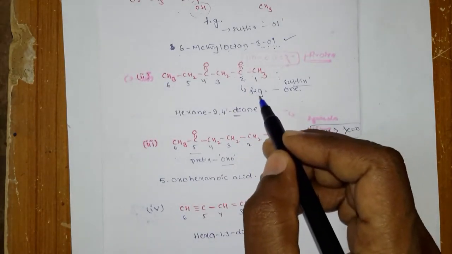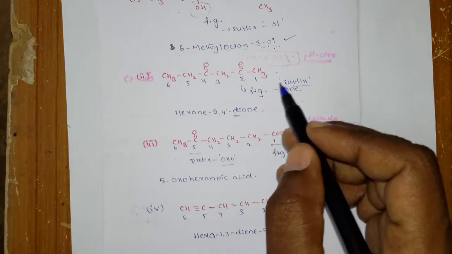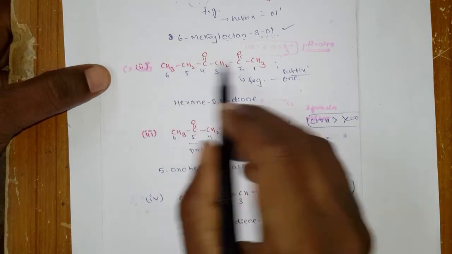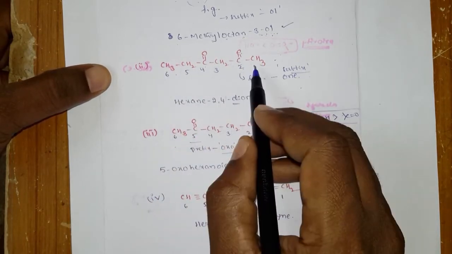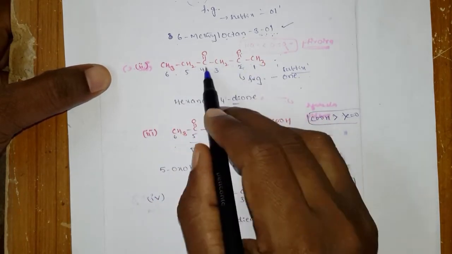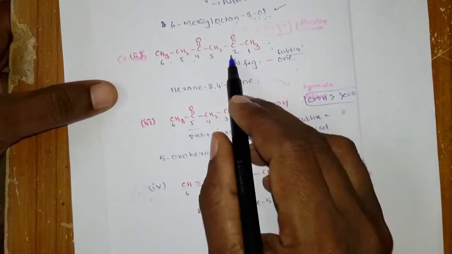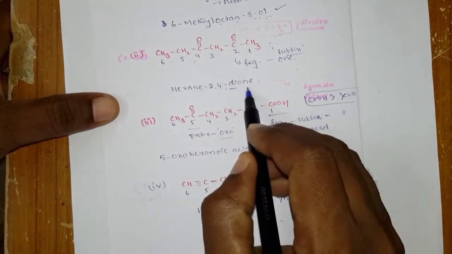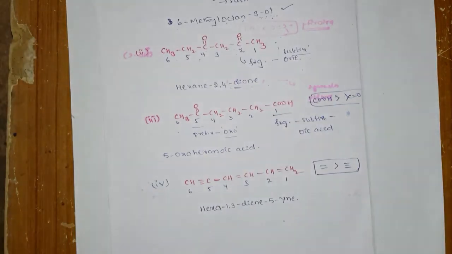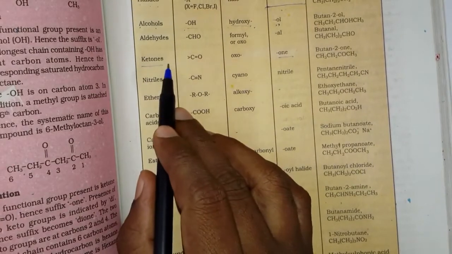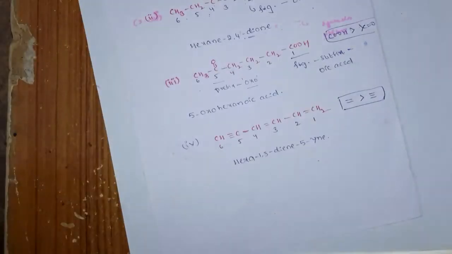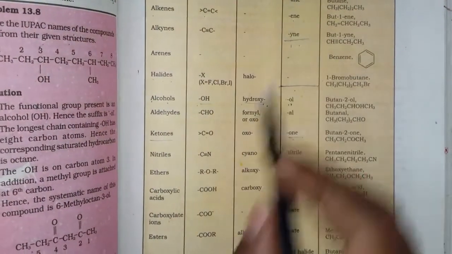If both are the same, you can use di. Numbering starts left to right or right to left. When you go from right to left, you get the lowest possible numbers, at the 2nd and 4th positions. So that means 2 comma 4 dione. For ketones, what is the suffix? For ketones, double bond O, the suffix is ONE. Okay, don't confuse.